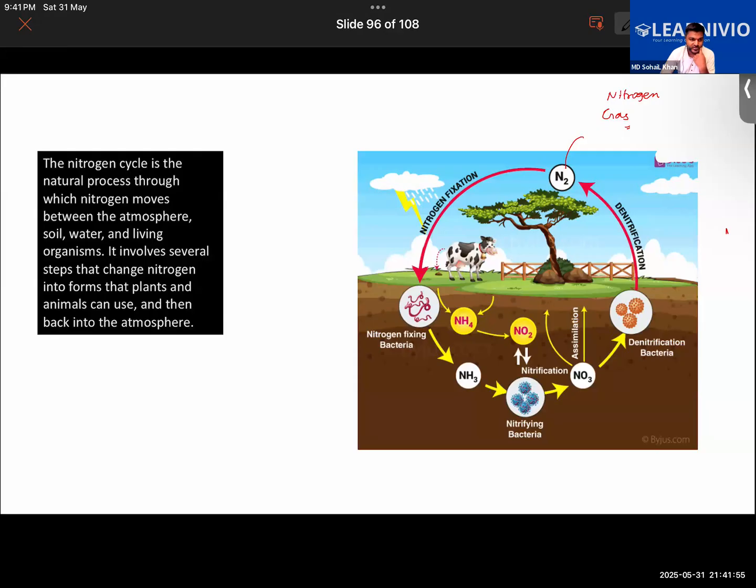So right now we're learning about the nitrogen cycle. It's a cycle, you understand, like you learned about the water cycle, in which water basically moves between the earth and the atmosphere. Similarly, in the nitrogen cycle, nitrogen will be moving between the air and living organisms, soil and water.